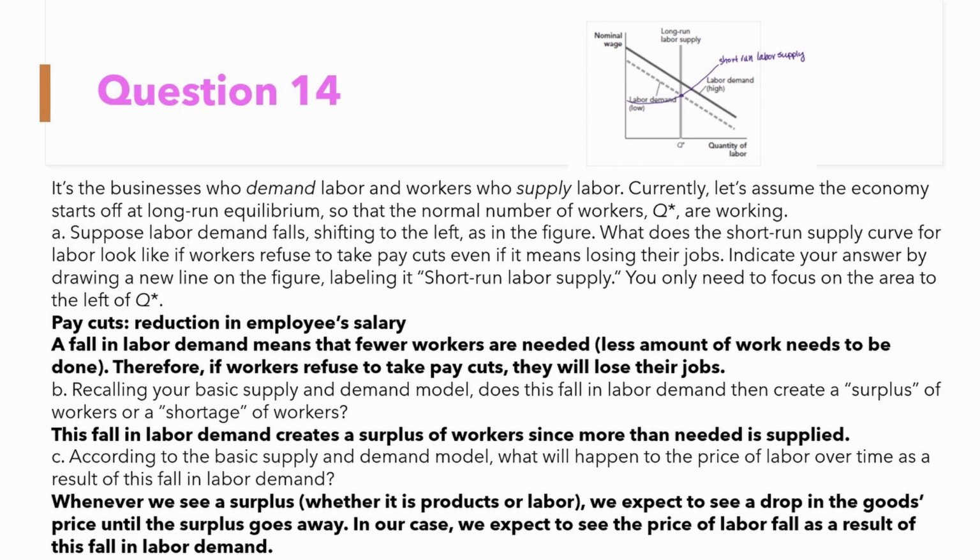Now, on the graph, we've shown our shifted short-run labor supply curve. This fall in labor demand will create a surplus of workers because there are more workers than needed. And according to the basic supply and demand model, we see that whenever there is a surplus, so here's the labor surplus, we expect to see a drop in the goods price. So in this case, the employee will get a lower salary.